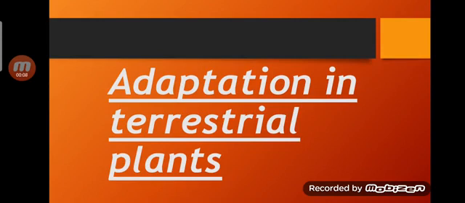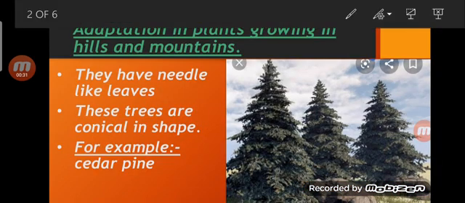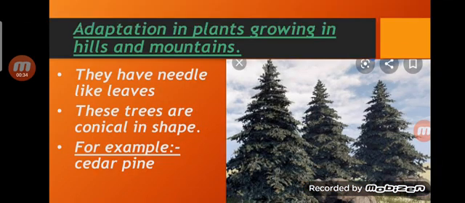So class, today we are going to discuss adaptation in terrestrial plants. Yesterday we discussed the two types of habitat, terrestrial and aquatic. So today we are going to discuss the adaptation in terrestrial plants. First is adaptation in plants growing in hills and mountains.